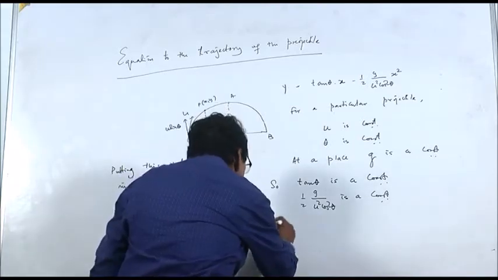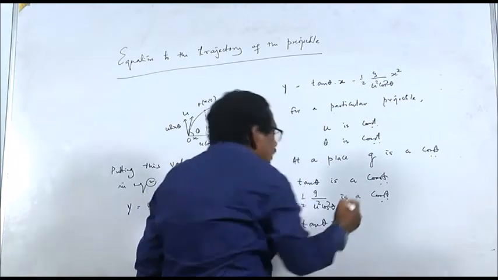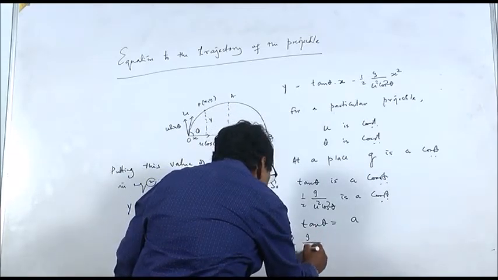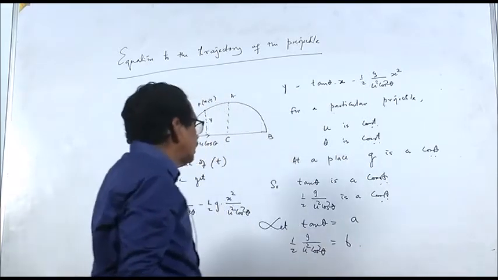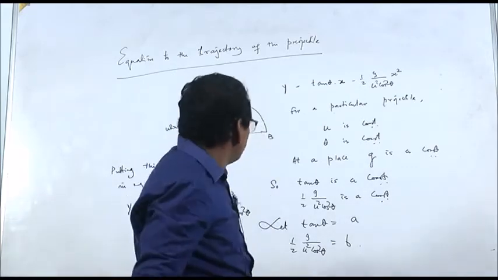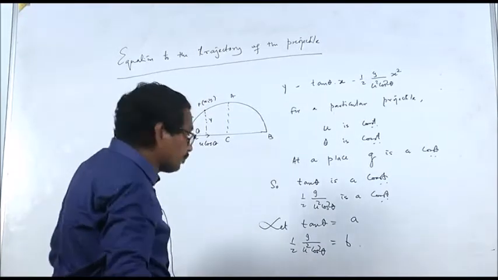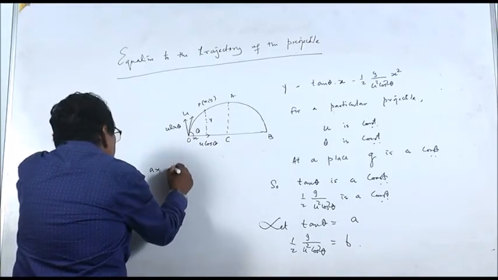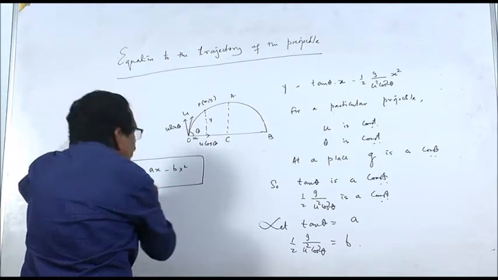Suppose tan theta is equal to a, and half g by u square cos square theta is equal to b. So the equation now becomes y is equal to ax minus bx square.